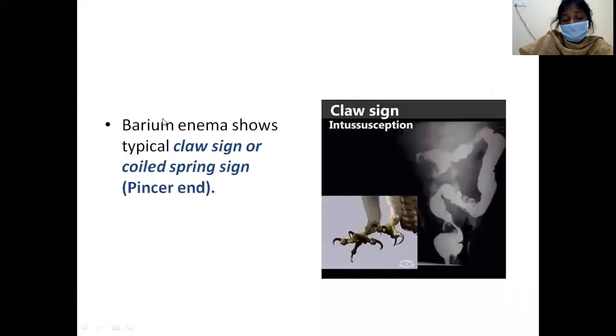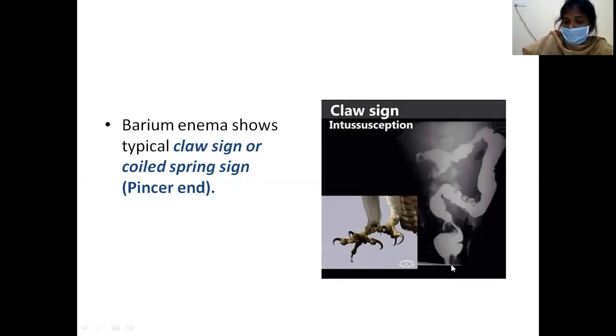Coming to the other investigation, that is barium enema. In case of barium enema, you will find the classical claw sign or coil spring sign or pincer end. What is this pincer end? It is like in pediatrics, you will feel like pincer grasps. So that is the pincer one, claw sign or coil spring sign. This is characteristic of ileocolic intussusception. So in case of barium enema with a patient of ileocolic intussusception, you will be seeing this claw sign or coil spring sign or pincer end.